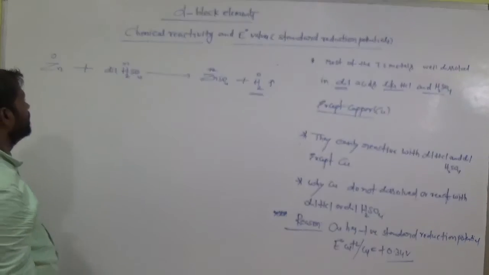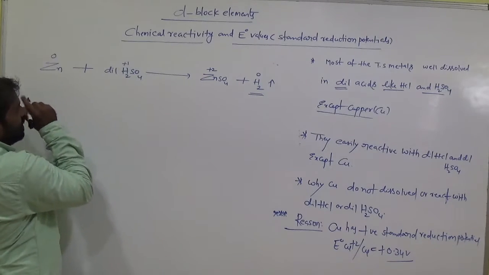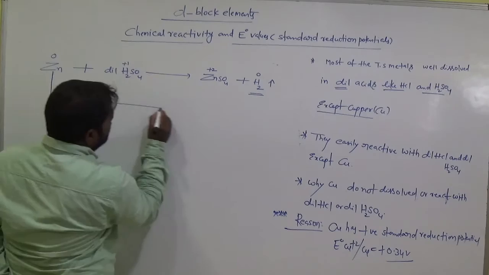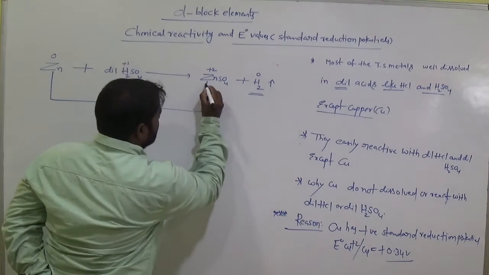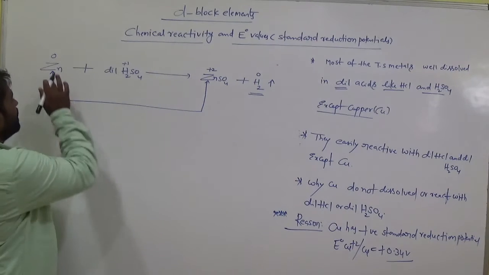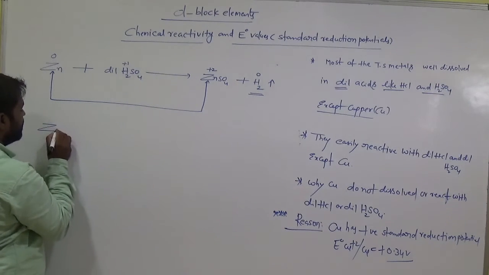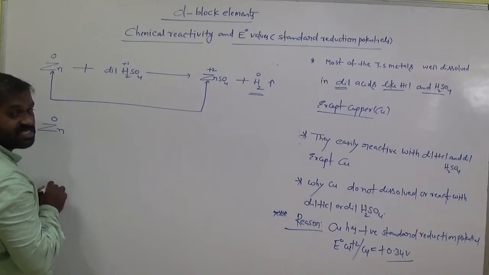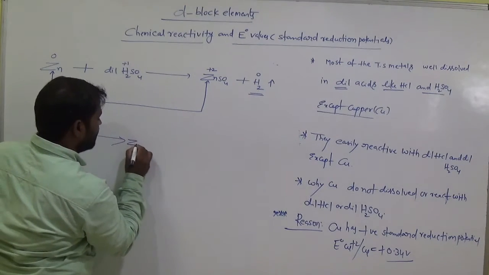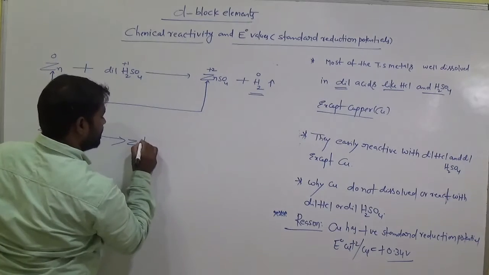Let us compare this zinc to ZnSO4 here. Compare these two. What happened here? Zinc, which shows 0 oxidation state, converted to Zn+2, am I right?